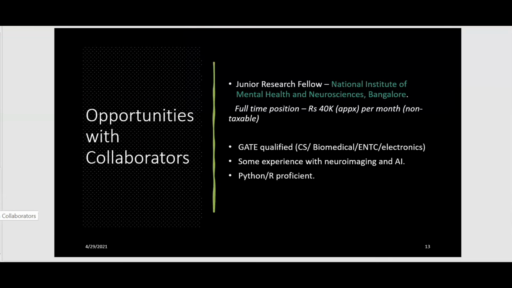Yeah, so another opportunity is a junior research fellow opportunity right now at National Institute of Mental Health and Neurosciences. It's a full-time position. It offers around 40,000 per month, and it's a non-taxable income, so you don't have to pay tax on it. You must be GATE qualified in computer science, ENTC, electronics, or biomedical engineering, and you should have some experience with neuroimaging and AI, and proficiency in Python or R is expected. These are the requirements for the junior research fellow position.